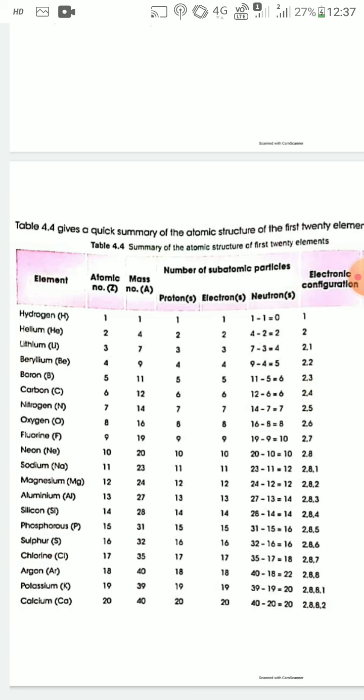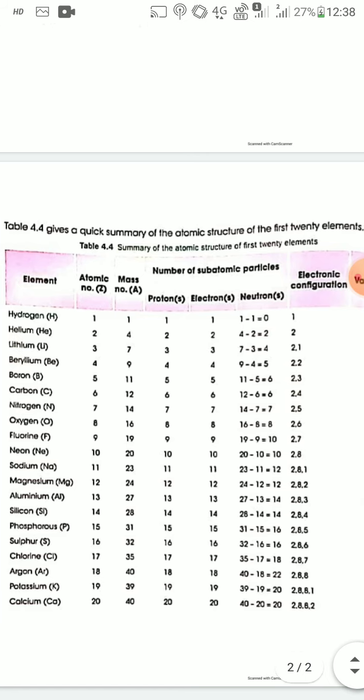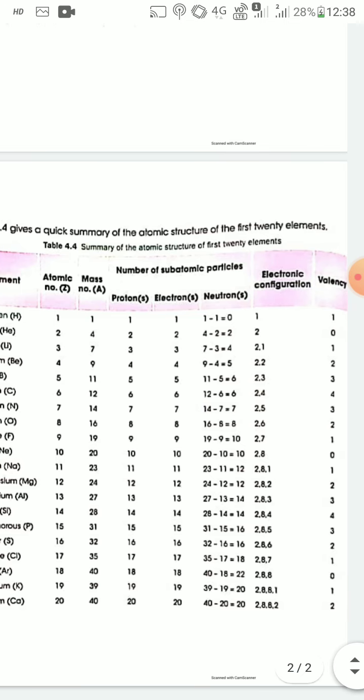So number of protons in hydrogen atom is 1. Number of electrons is also 1 and number of neutrons in hydrogen is 0. So electronic configuration of hydrogen is 1, which is in the K shell. So valency of hydrogen is 1.